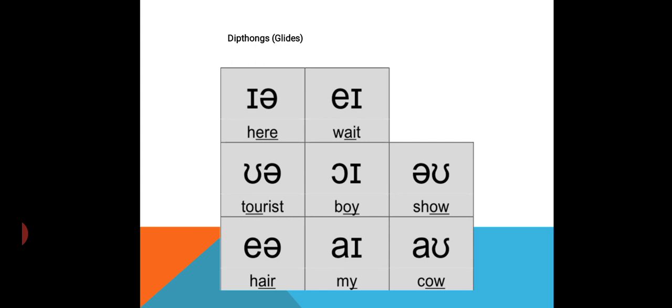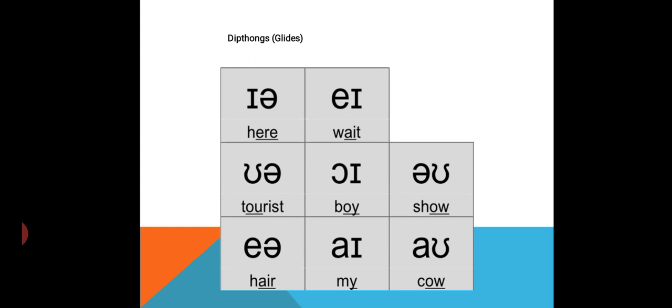Then we have the oh sound. We can pronounce the word like show, but it is not show, it is show. We have another word like this, that is no. Generally we pronounce it as no, but it is said like no, that is so, as in the words post, most. These are the words we can pronounce with the help of this diphthong.